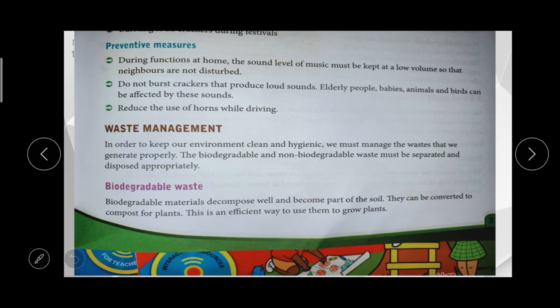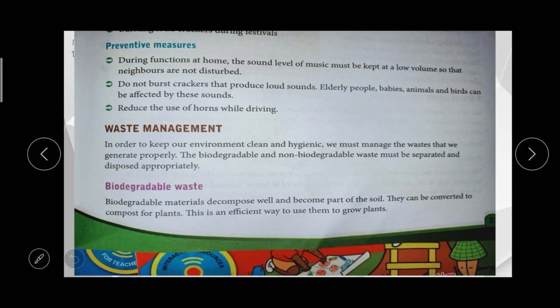Then do not burst crackers with loud sound. We can use some small crackers. Elderly people, babies, animals and birds also get frightened by this sound, so we can use low-sound crackers for our festival. Then we can reduce the use of horns while driving. These are the preventive measures we should take to prevent noise pollution.